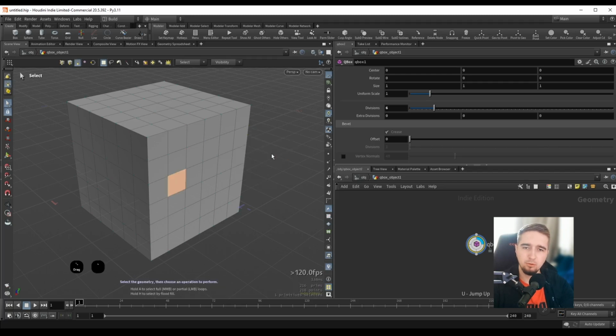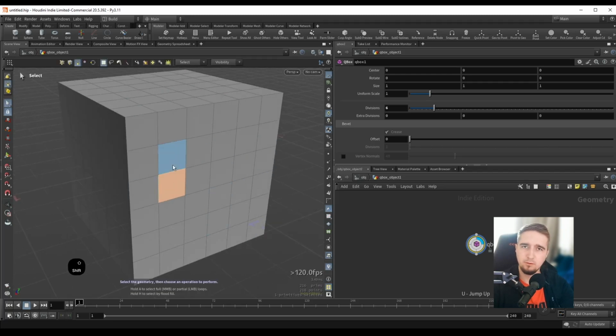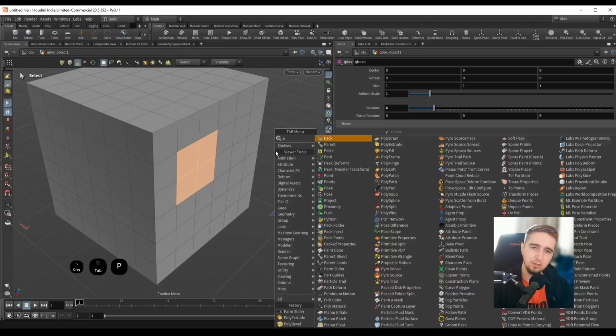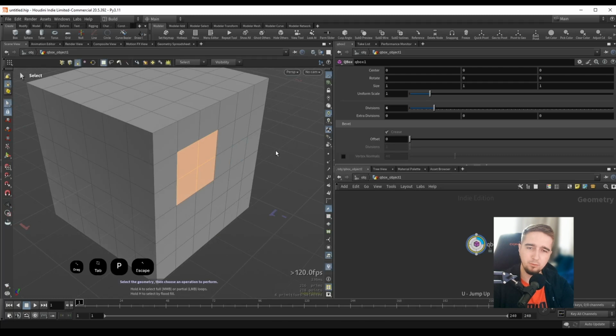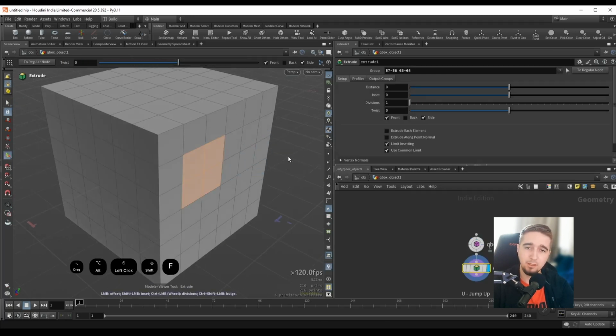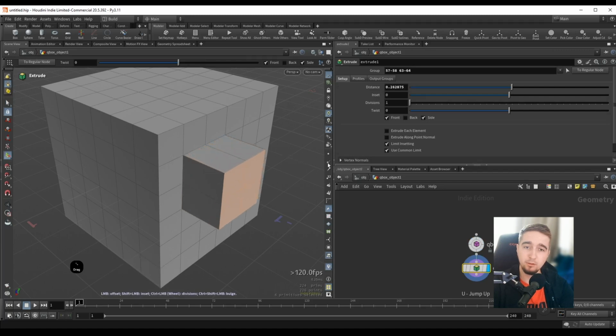Now let's go into faces and let's try to do the same type of extrusion. So I will select these faces over here, and instead of pressing Tab and dropping down a poly extrude or whatever operation, we have some hotkeys with Modeler, so I can press Shift F, and now I will simply hold down, click, and drag on my screen to extrude the faces.